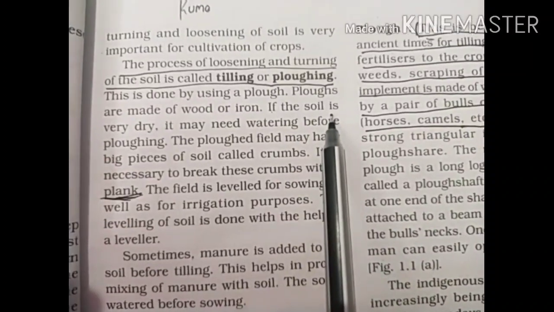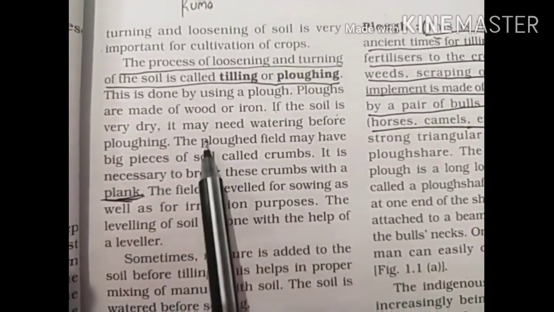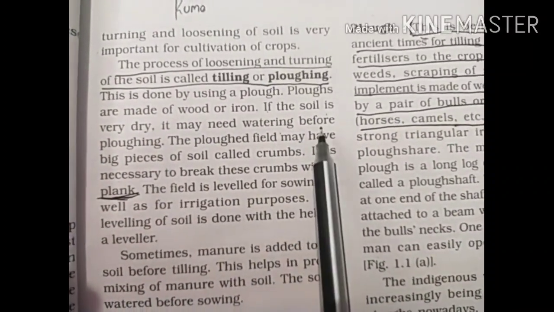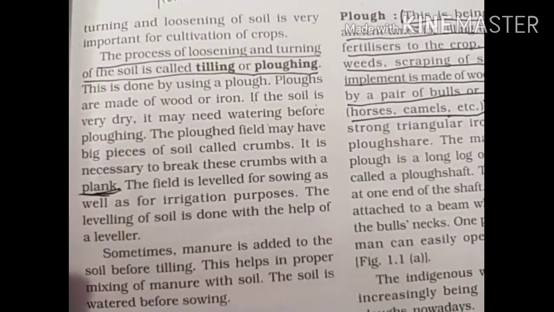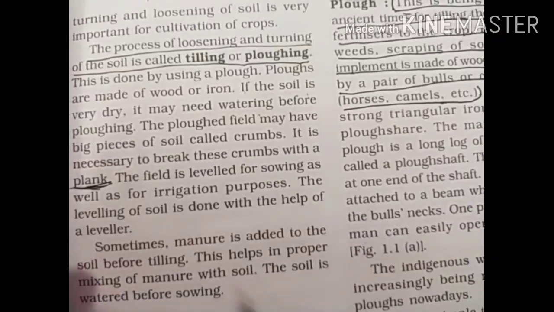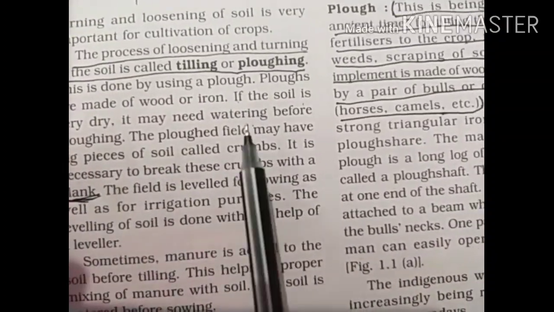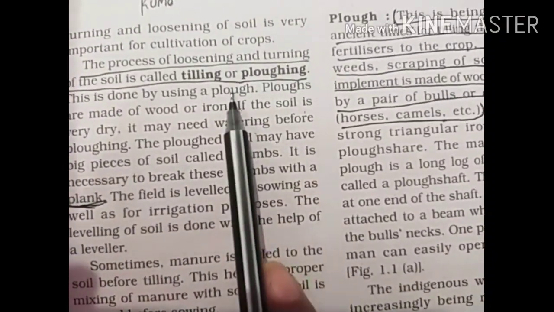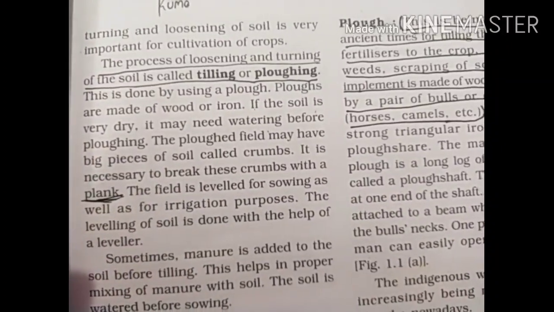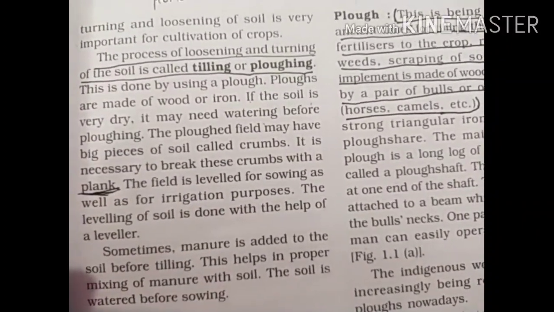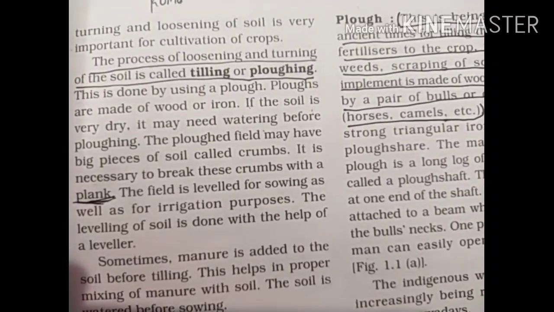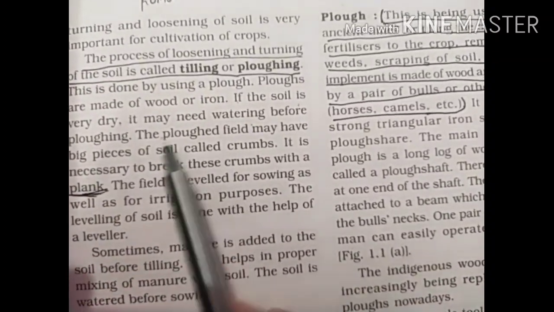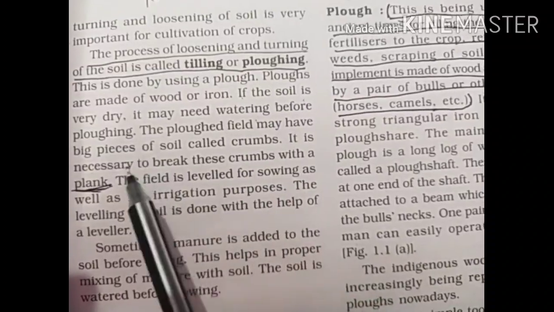If the soil is very dry, it may need watering before plowing, because sometimes the soil becomes absolutely dry. Then it needs watering before the plowing, because the plow will not be able to break the soil, or the plow will not easily enter inside the soil layer. So the watering has to be done.